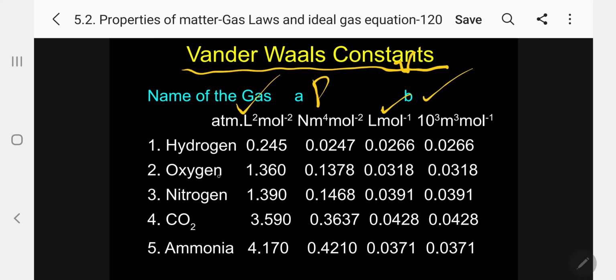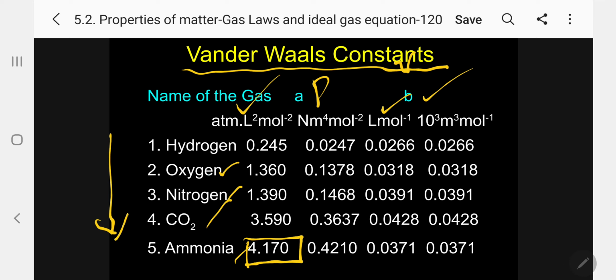Compare now oxygen, and in the same way hydrogen, carbon dioxide, ammonia; please look at the bottom. The van der Waals A value, the pressure correction, increases as you move across the gases hydrogen, oxygen, nitrogen and ammonia.